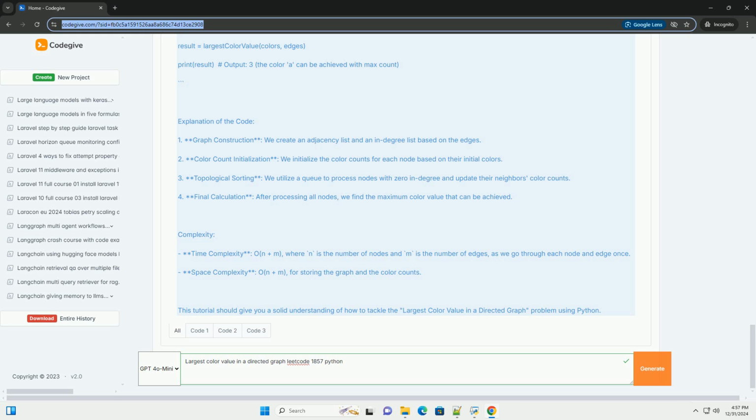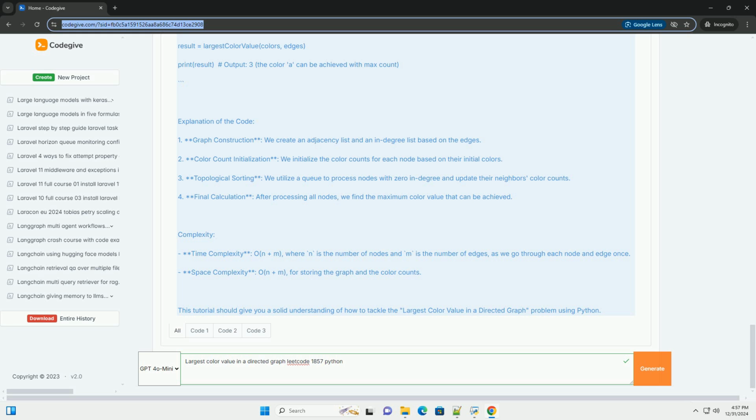For c in range(26): color_count[neighbor][c] = max(color_count[neighbor][c], color_count[node][c]). Decrease the in-degree and add to q if it becomes 0. in_degree[neighbor] -= 1. If in_degree[neighbor] == 0: q.append(neighbor).